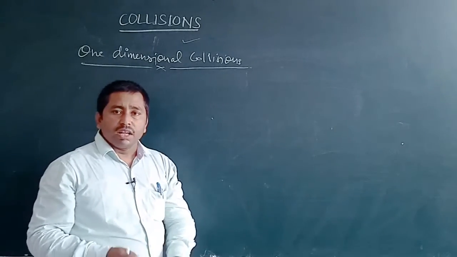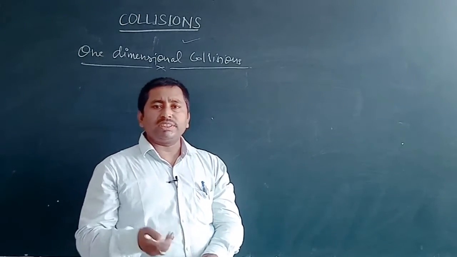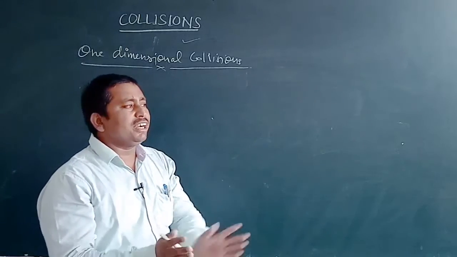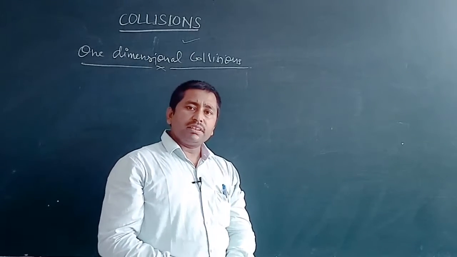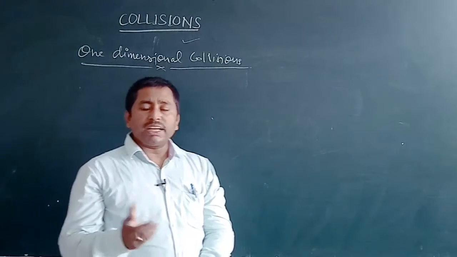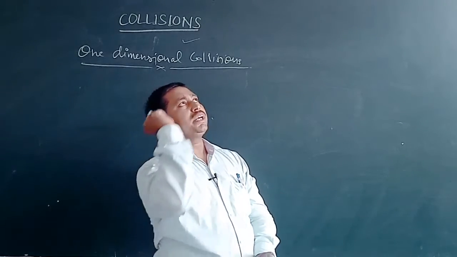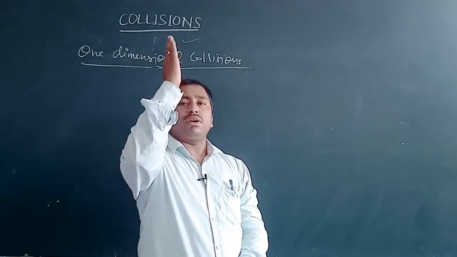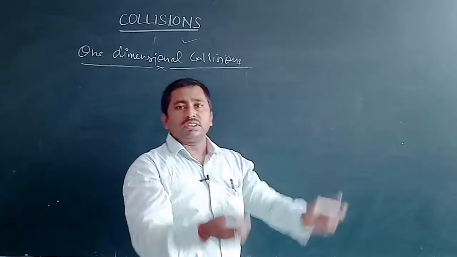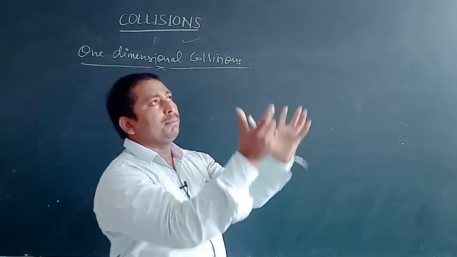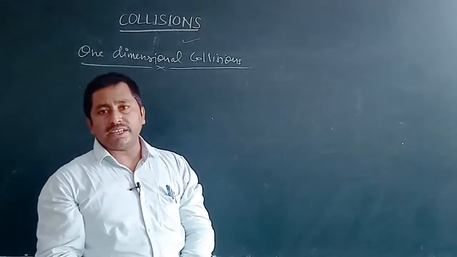But when, after striking, the ball gets deviated from its original track and moves in two different directions, such a collision is known as a two dimensional collision. And suppose we throw a bomb in the air, making some angle from the vertical. When the bomb explodes in the air, different parts of the bomb go in different directions. Such a collision is known as a collision in three dimensions.